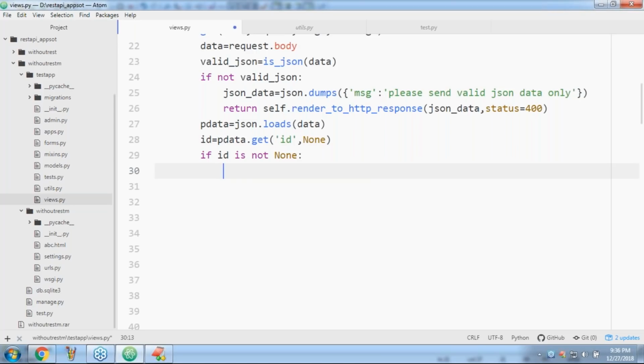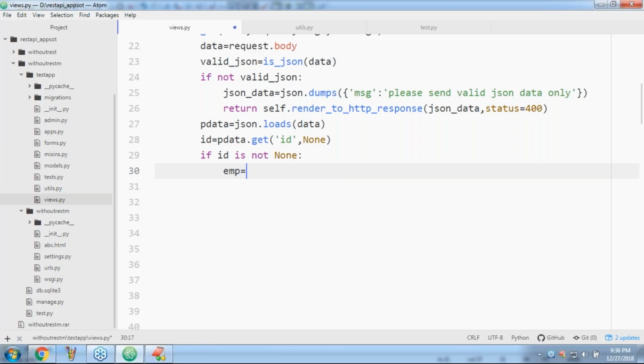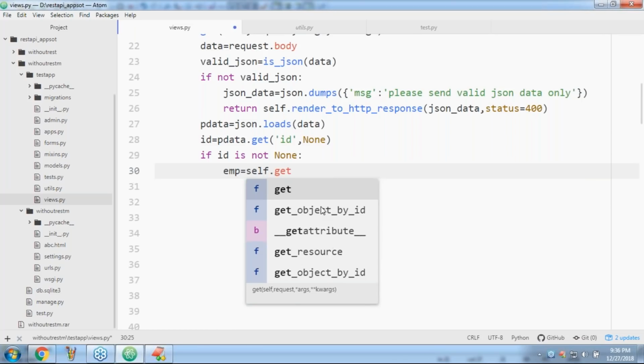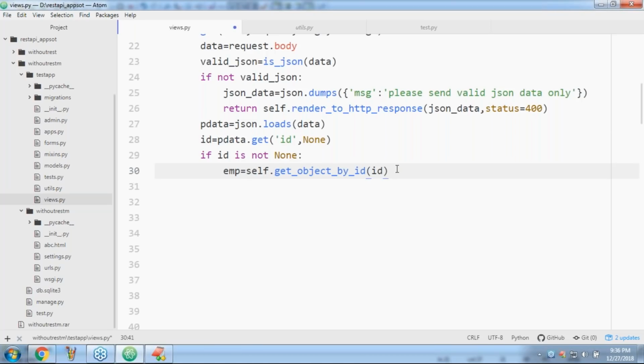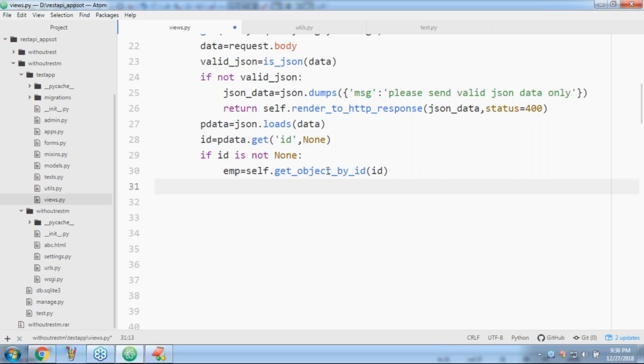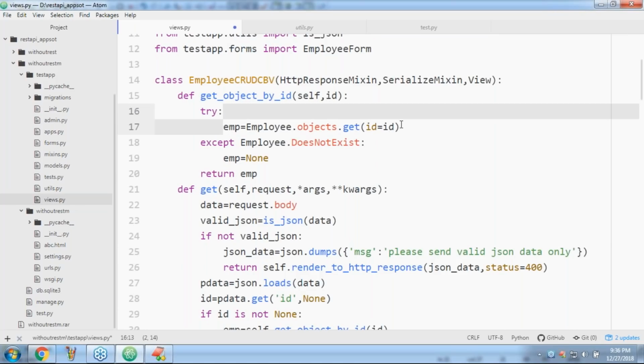So first, get emp is equal to self.get_object_by_id of id. I hope you are aware of this code. I am getting self.get_object. Here it is not from the mixin; here only I defined the method. So whatever ID you are passing, we will get the corresponding object. If it does not exist, then we will get None. So now I got the employee object.